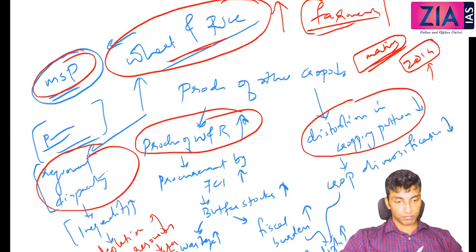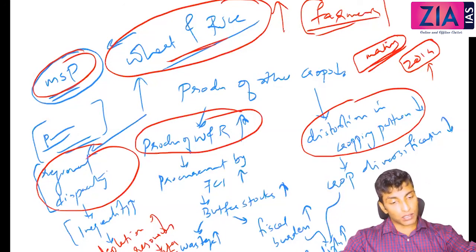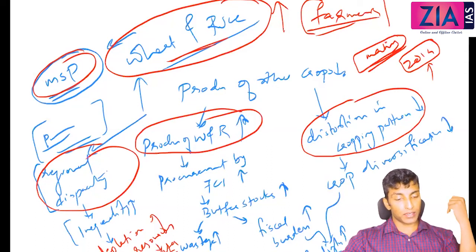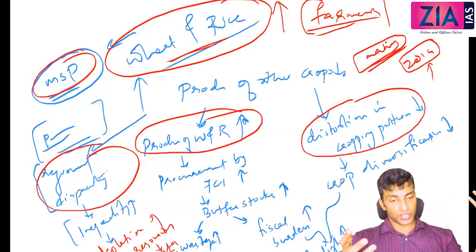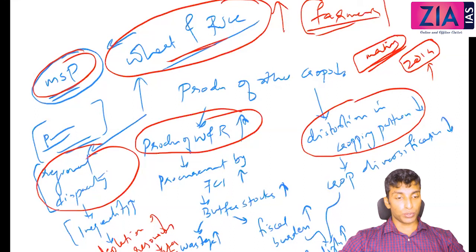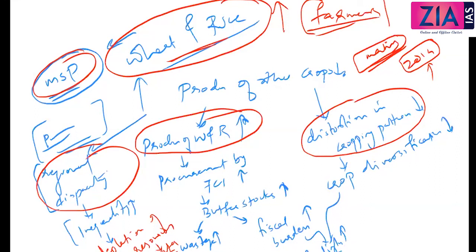Sir, how can inequality increase? Inequality means those who are cultivating wheat and rice will get the maximum benefit. Others are not going to get that benefit. Also, you need a large land holding to use the advantages of green revolution. So only the large scale farmers will get the benefit. Okay, sir.